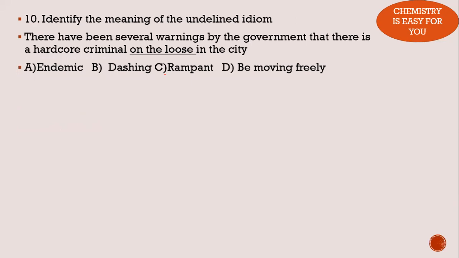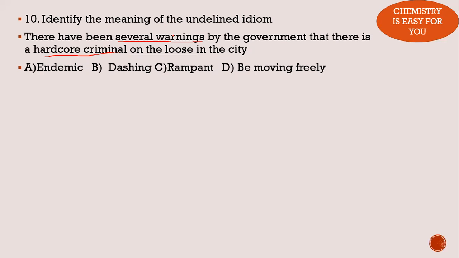Next, the 10th question: identify the meaning of the underlined idiom. Here, there have been several warnings by the government that there is a hardcore criminal on the loose in the city. So this is very easy to work out. I will tell you the trick to operate on these kinds of questions. First of all, the sentence says there have been several warnings about a hardcore criminal. So there is a warning. It means something bad is going to happen. Only then will there be a warning.